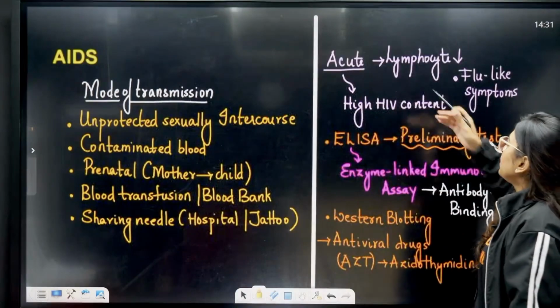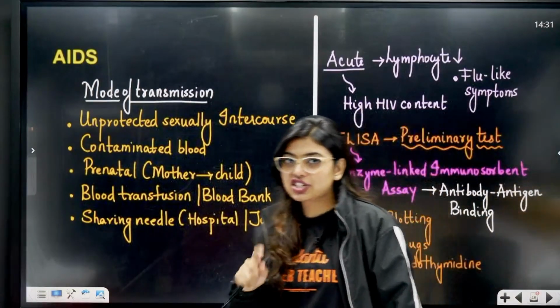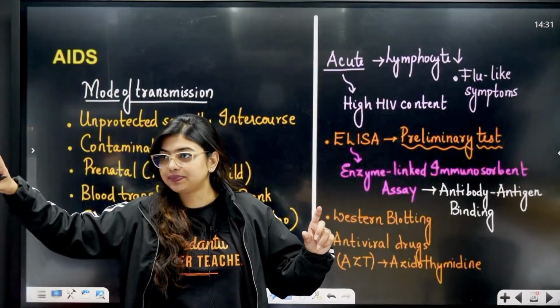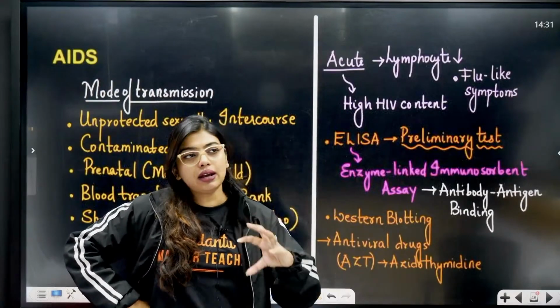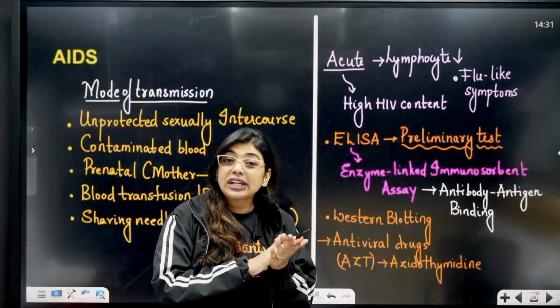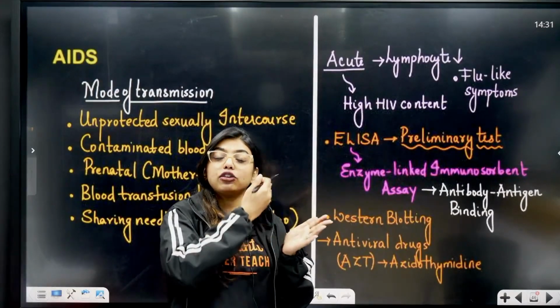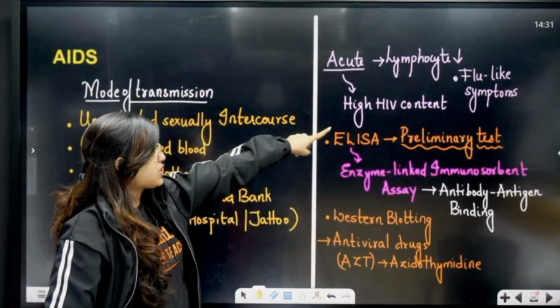Now, acute, that is lymphocyte, high HIV content. Remember that normally HIV will be more, but to reach AIDS positive, okay, I can say that this person is HIV positive, but it's not necessary that the person is AIDS positive. Why? Because AIDS develops over a span of 5 years, 10 years, 15 years. So, high HIV content.